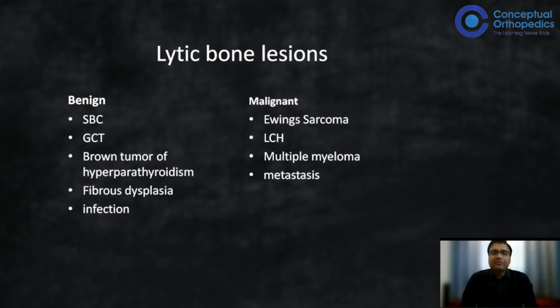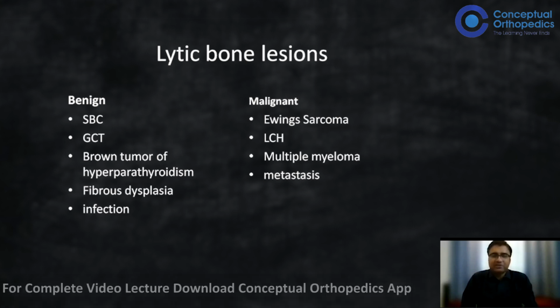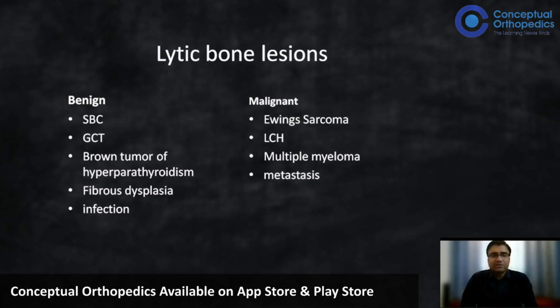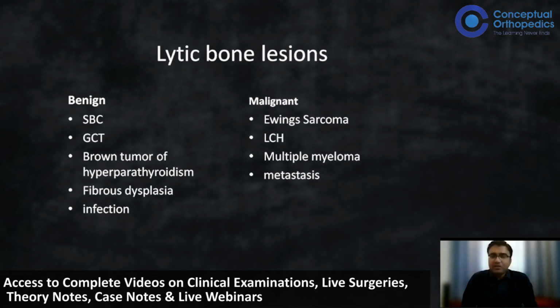In the benign type, we know the cystic lesions of the bone, like simple bone cyst or aneurysmal bone cyst, they present with lytic appearances. The giant cell tumor, which is more aggressive, the Brown's tumor of hyperparathyroidism, fibrous dysplasia, and many a times infections. While the malignant tumors, Ewing sarcoma, Langerhans cell histiocytosis, multiple myeloma, and even metastasis.